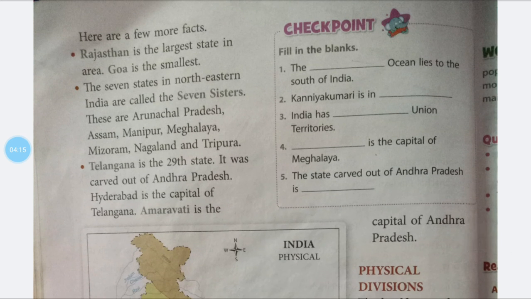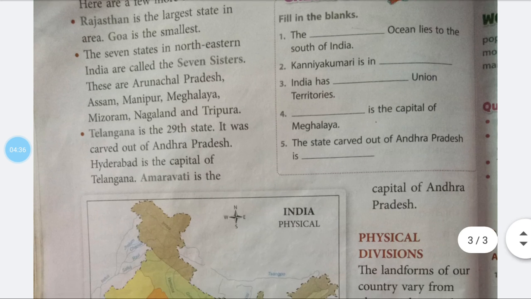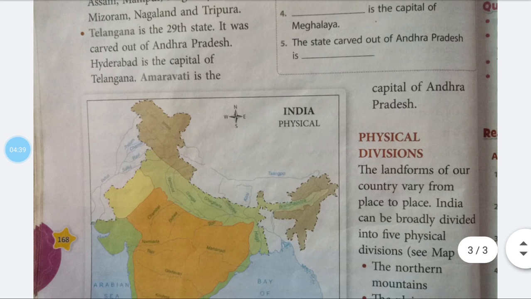Here are a few more facts. Rajasthan is the largest state in area, Goa is the smallest. The 7 states in the northeastern India are called the Seven Sisters. These are Arunachal Pradesh, Assam, Manipur, Meghalaya, Mizoram, Nagaland, and Tripura. Telangana is the 29th state. It was carved out of Andhra Pradesh. Hyderabad is the capital of Telangana. Amravati is the capital of Andhra Pradesh.